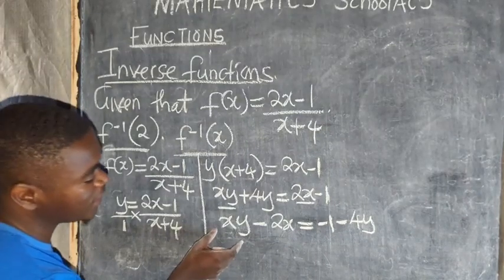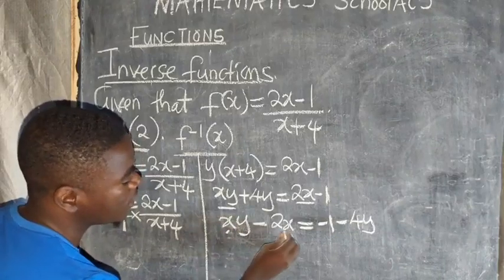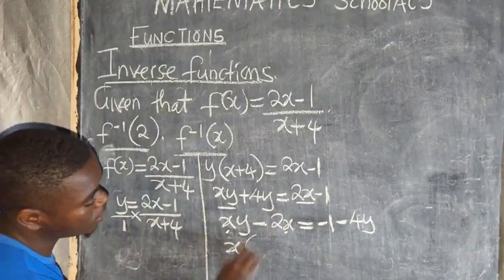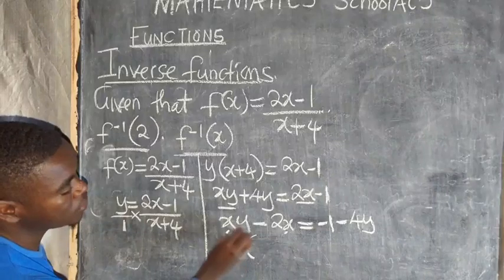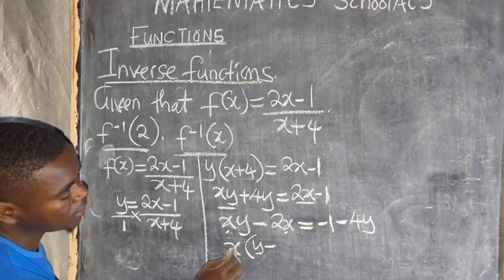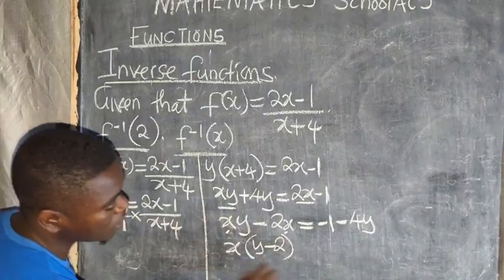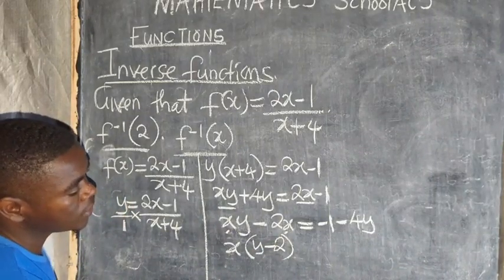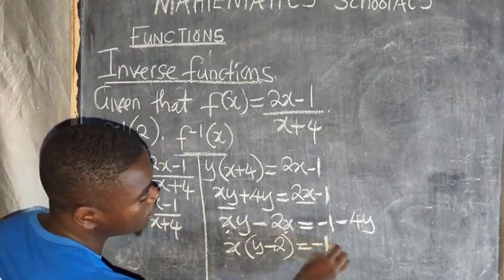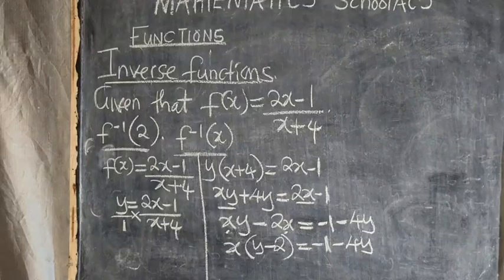After reaching here, you need to factorize. There is x here. There is also x there. So when you factorize, x is common. You do this. X into xy, x cancelled to remain with y, minus x into 2x, you are going to have a 2 there. X will be cancelled, which is then equal to negative 1 minus 4y. This is where we are.